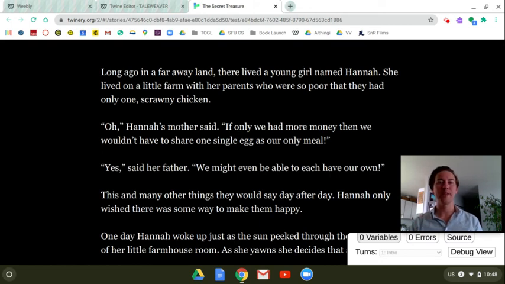here's our story. Now, I'll just point out that this box in the bottom that says variables, errors, and source has to do with some of the coding aspects we'll introduce later, and we don't need to worry about that right now. So let's read through the story and play through the options we've created.